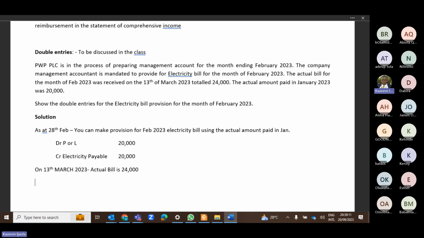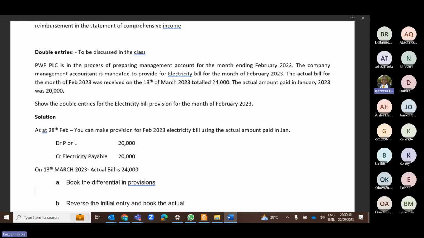But now that I've received the bill, the actual bill is 24,000. So there are two ways of treating this. A, you book the differential in provision. Second method, reverse the initial entry and book the actual. You can use any of these methods to correct this.